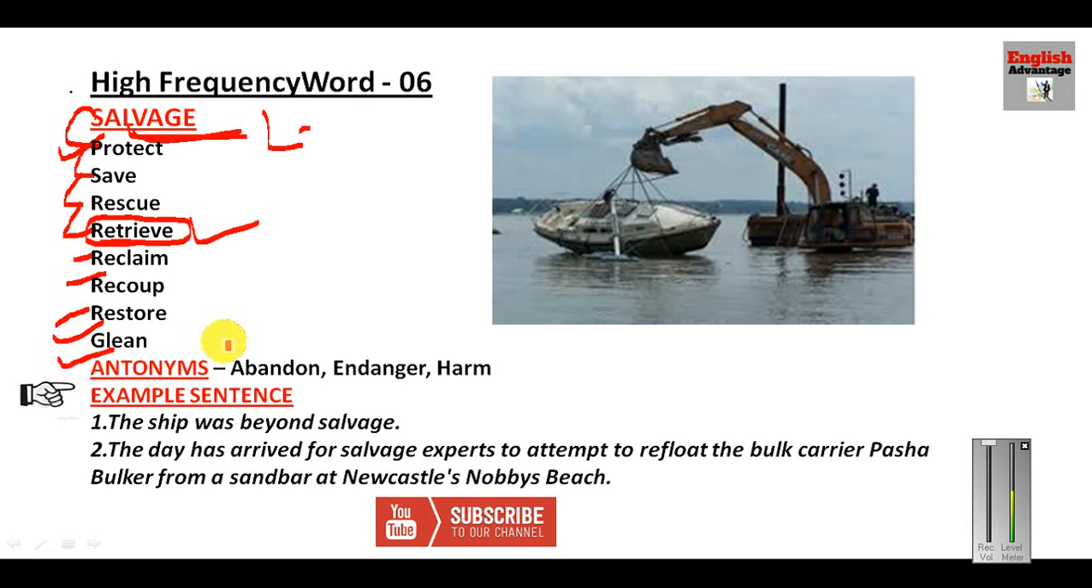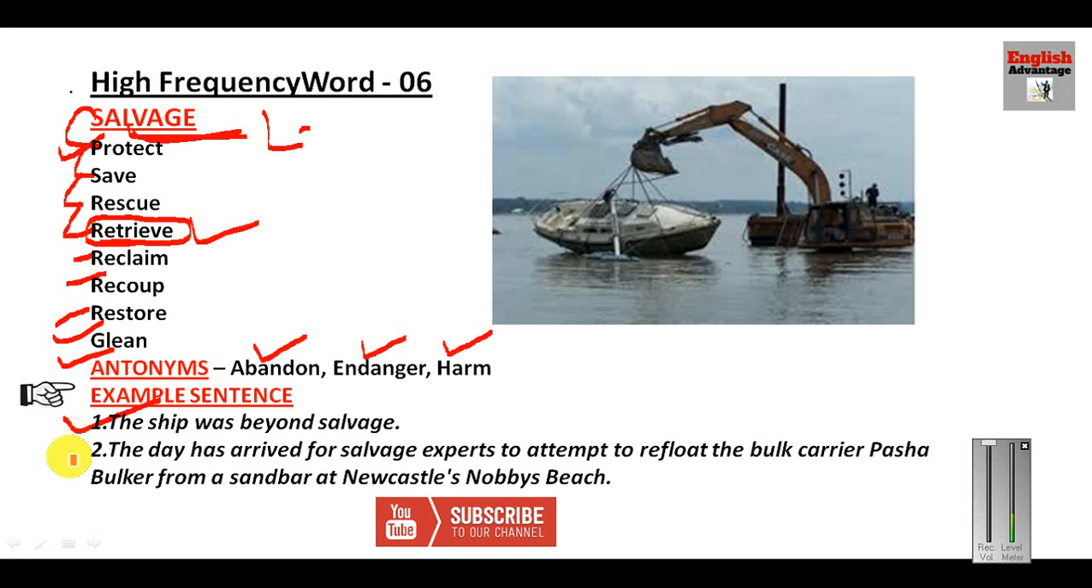What are the antonyms of this word? Abandon, you leave him, you do not save or protect him, but you leave him. Endanger him, you put him in danger. Harm him. So these are the equivalent antonyms of this word. Now let us look at the example sentence. The ship was beyond salvage. It could not be protected.